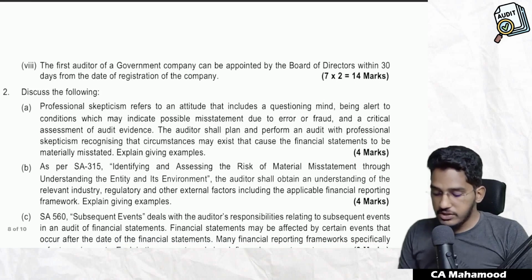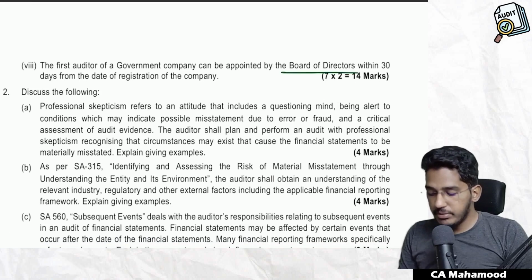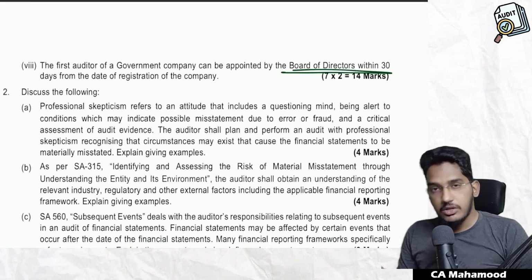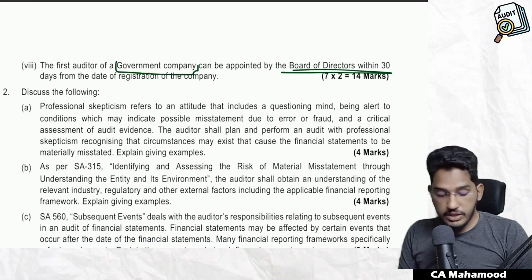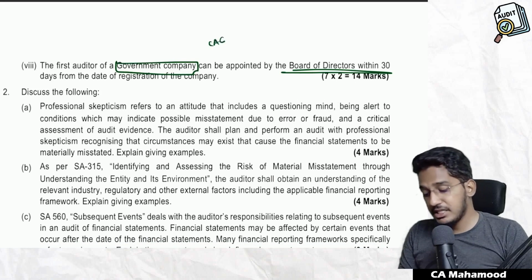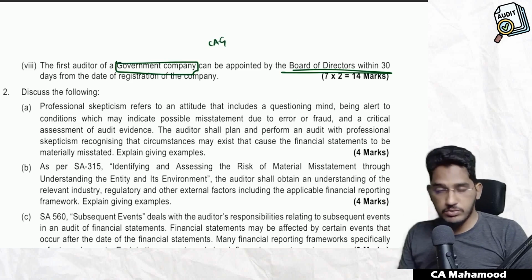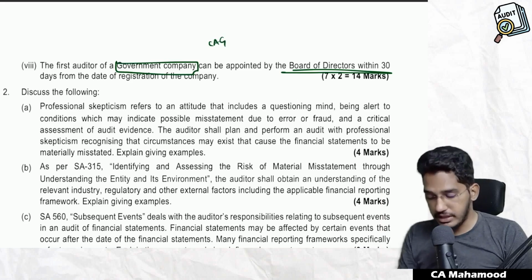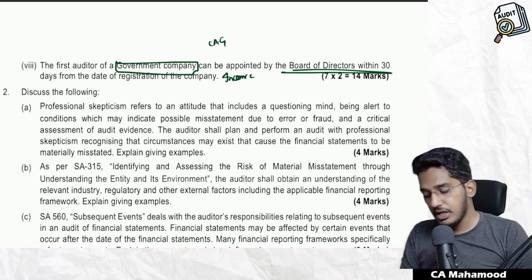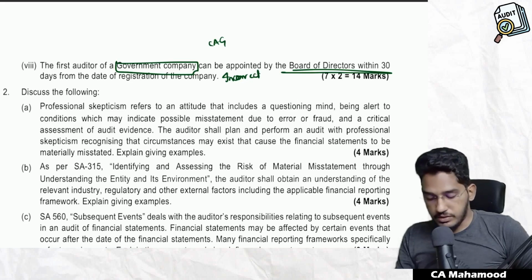Next one. The first auditor of a government company can be appointed by the board of directors within 30 days. No, in the case of a government company, the first auditor will be appointed by the C&AG within 30 days. If they fail, then the power will come to the board of directors. Not directly the board of directors who will get the power. So this statement is also incorrect. So these are the answers to the true or false statements.